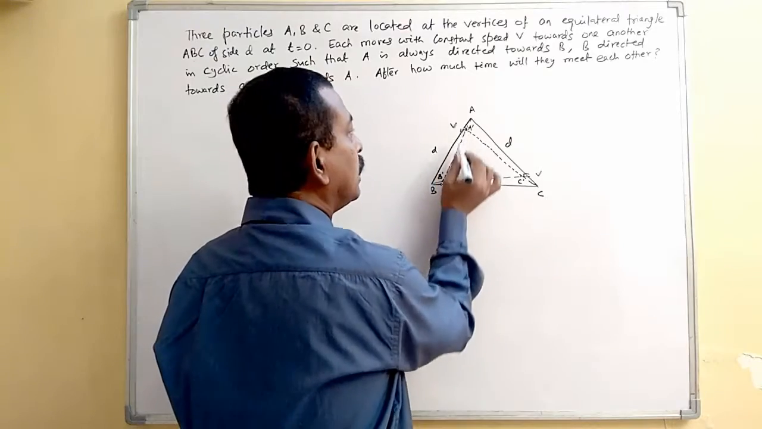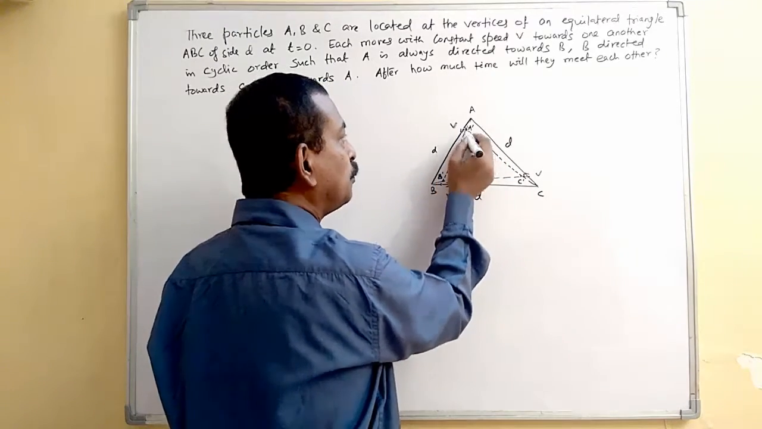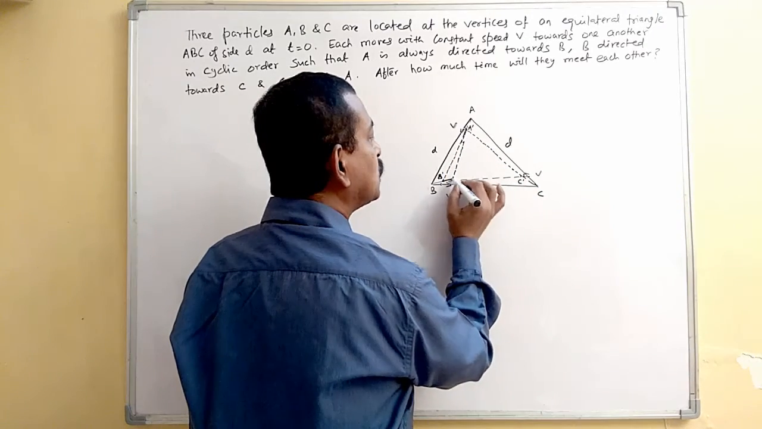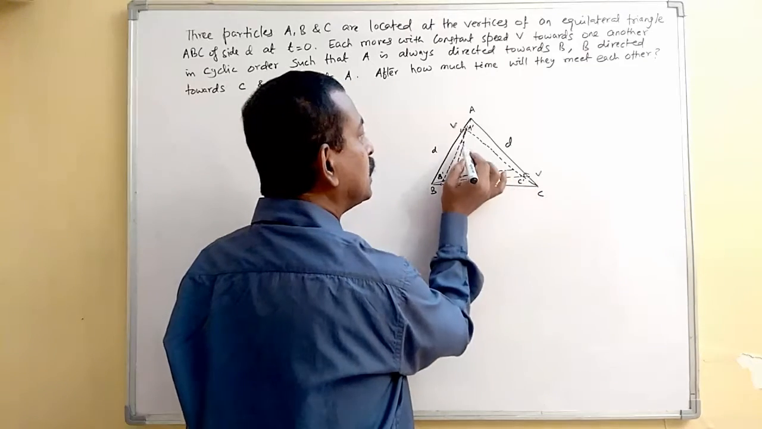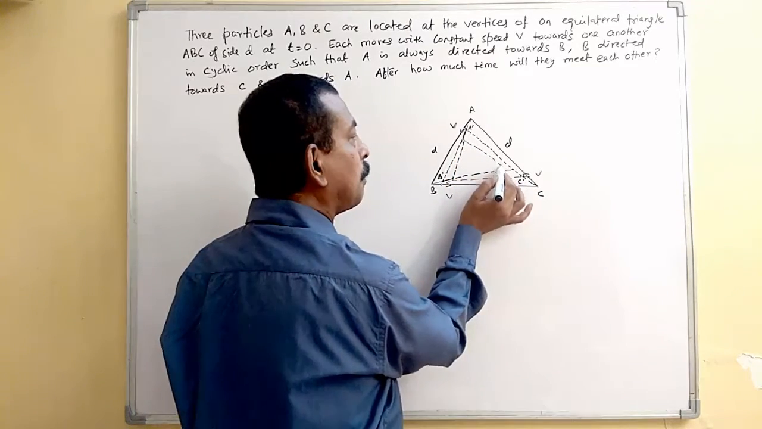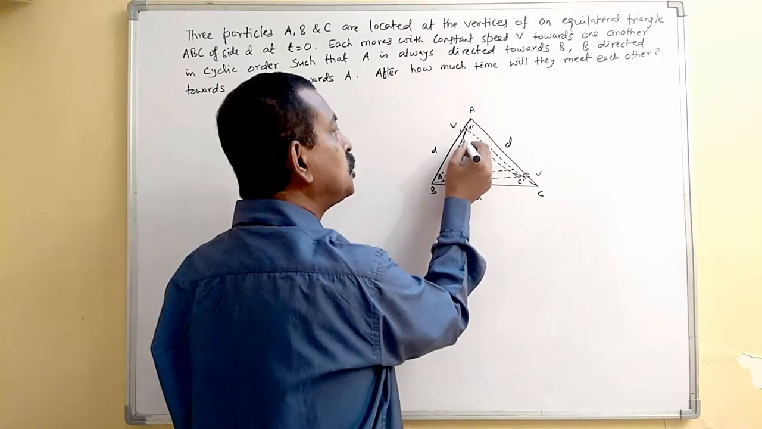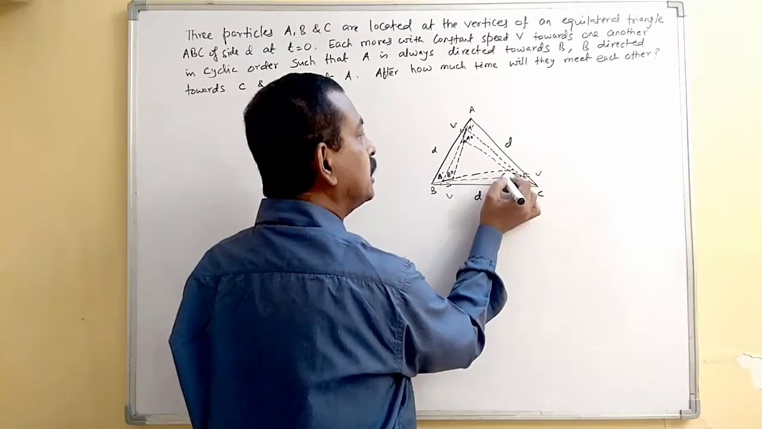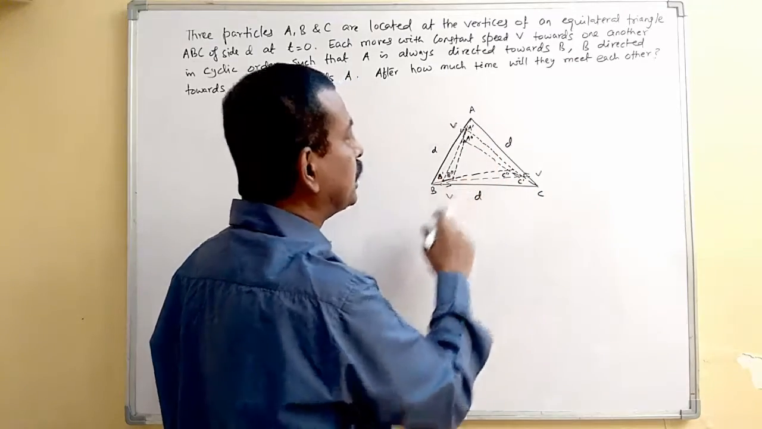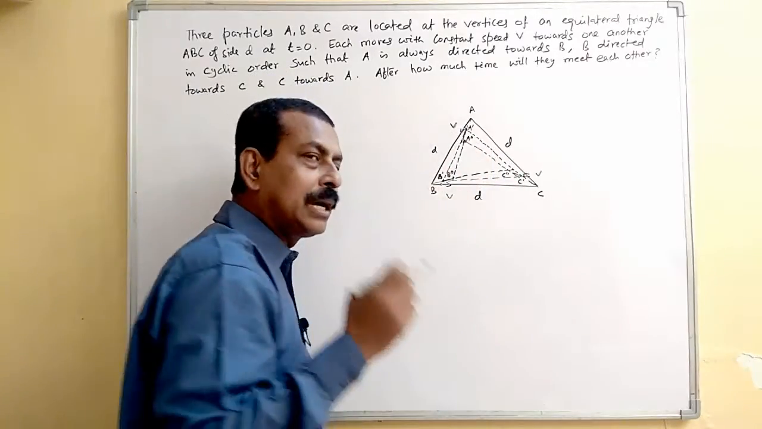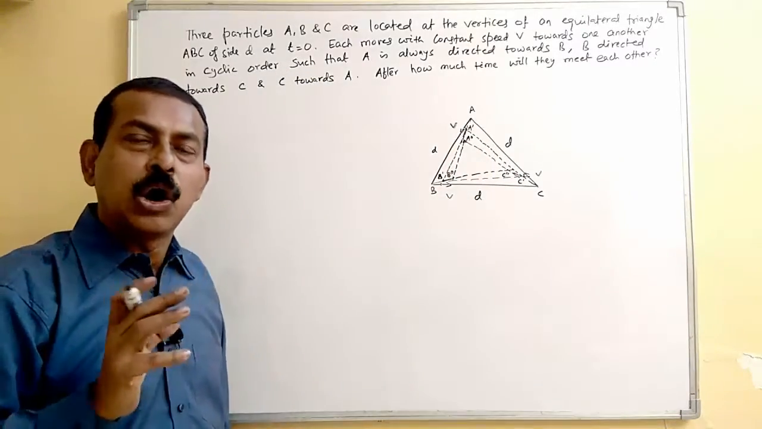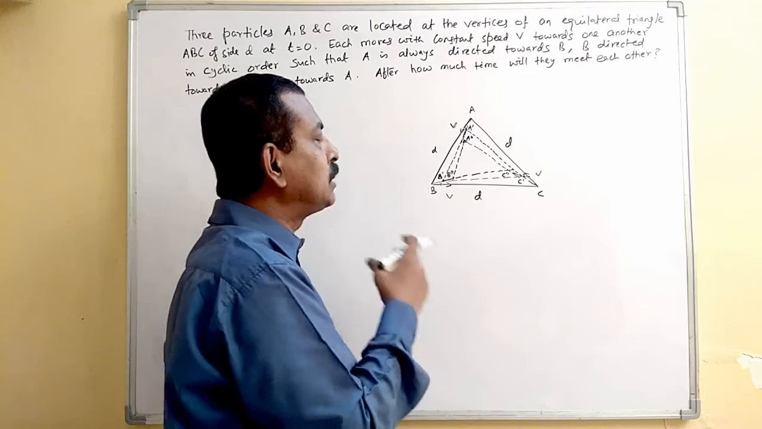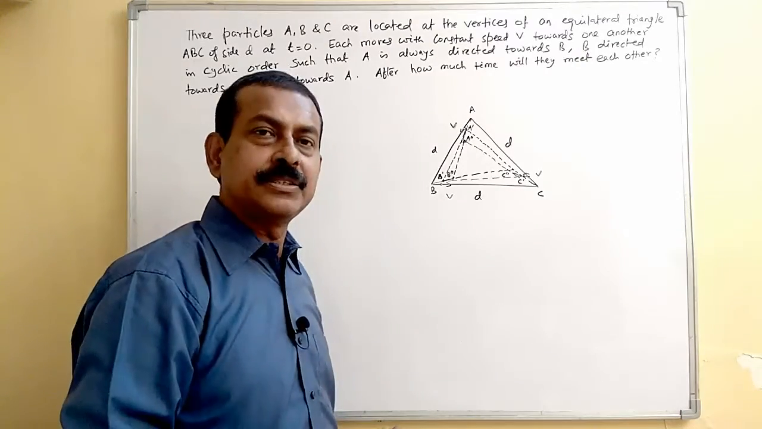Again, when A dash has to move, it will move in this direction now. Then B dash will move in this direction, and C dash will move in this direction. So the new positions will be A double dash, B double dash, C double dash. Now if you look at the figure, you'll find that they are still at the corners of an equilateral triangle. Of course, its side will be less. It will go on decreasing. That is why it is also called the figure of diminishing size.